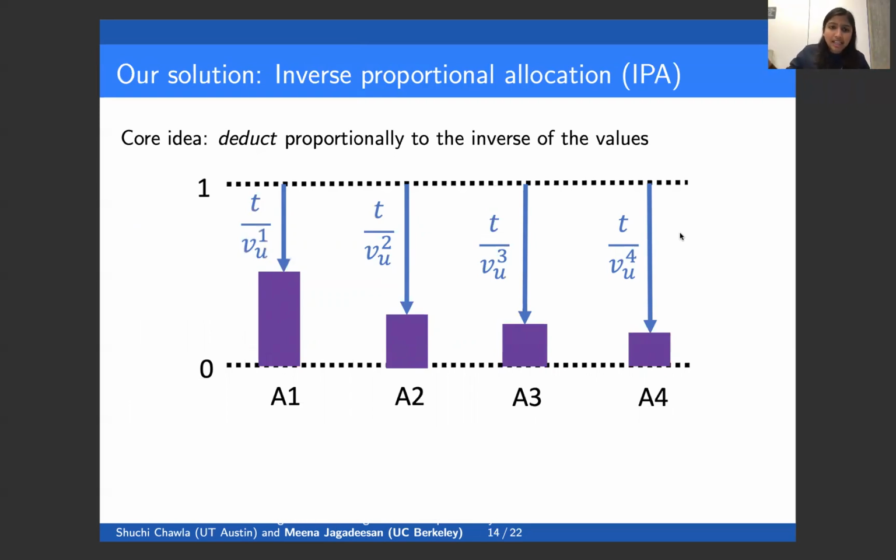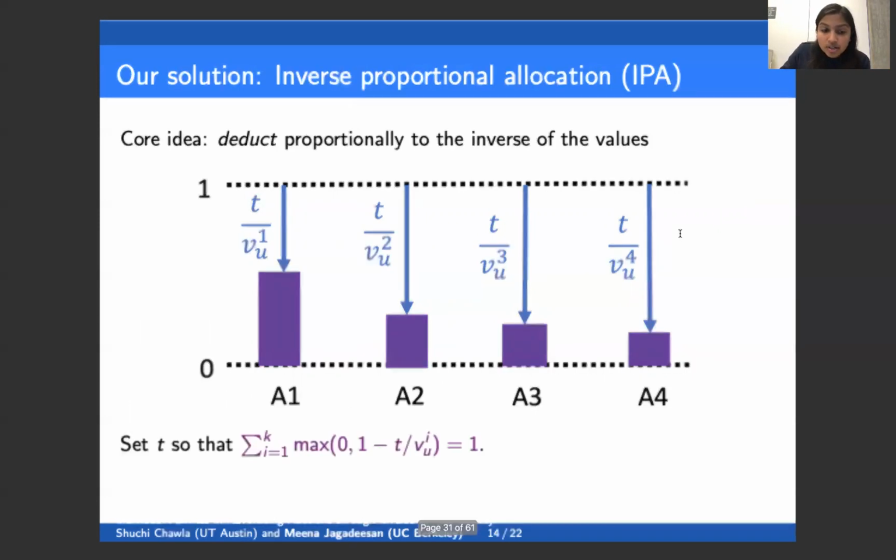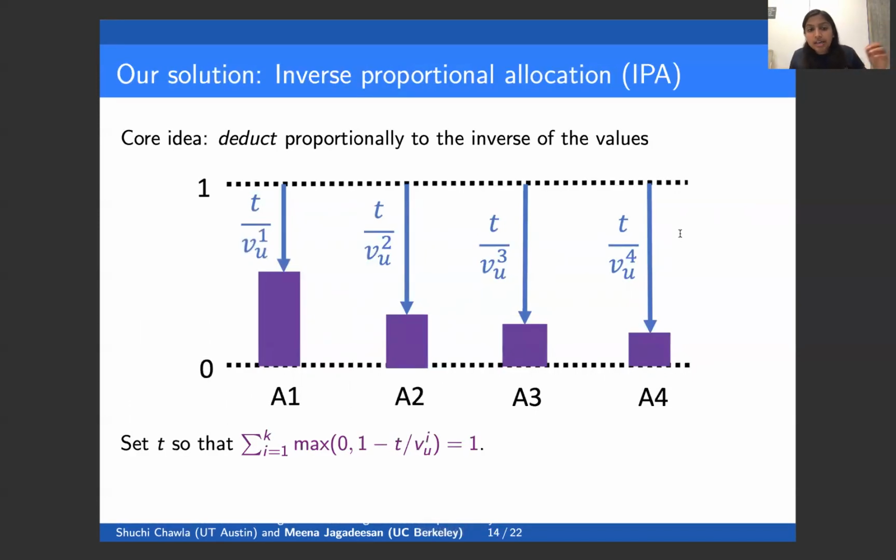Start by allocating the ad slot to every user, and then deduct proportionally to the inverse of the values, and keep deducting until the sum of the allocations across all advertisers is 1. At some point, if an advertiser places a particularly low value on the user, they might hit 0. So we keep deducting, remove advertisers as soon as their allocation hits 0, and then continue deducting.